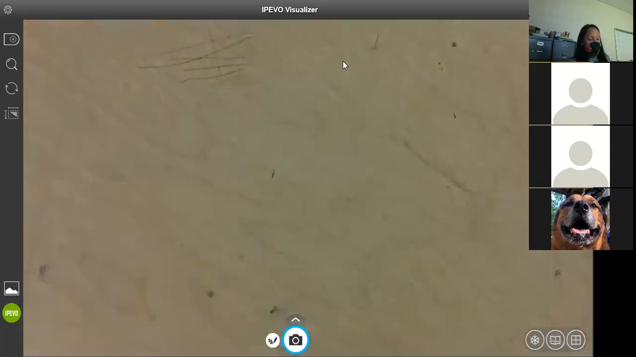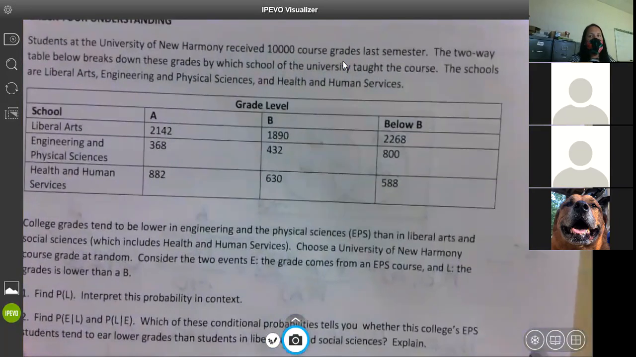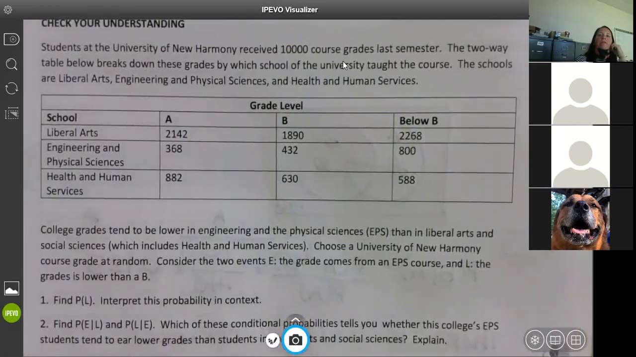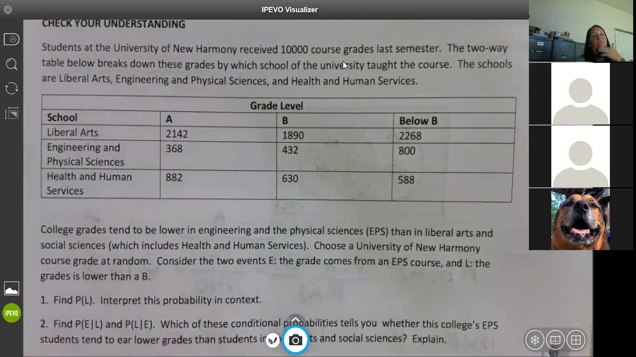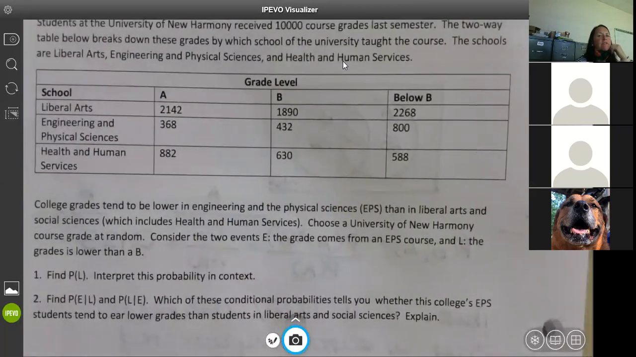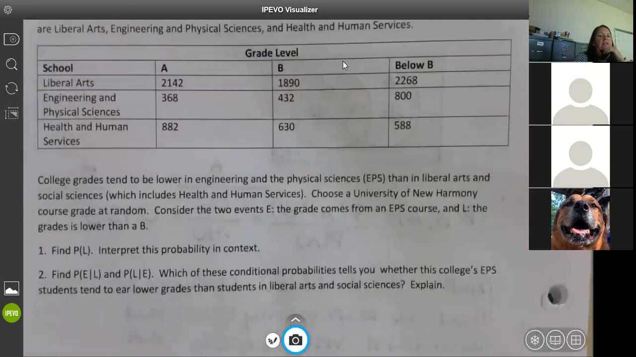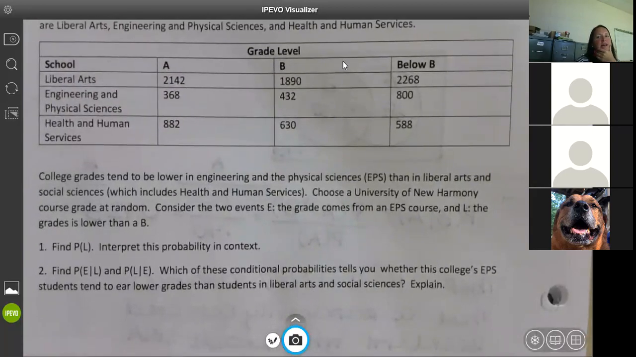All right, check your understanding. Students at the University of New Harmony received 10,000 course grades last semester. The 2A table below breaks down the grades by which school of the university taught the course. The schools are liberal arts, engineering and physical sciences, and health and human services. College grades tend to be lower in engineering and the physical sciences, EPS, than in liberal arts and social studies, which includes health and human services. Choosing a University of New Harmony course grade at random, consider the two events. E, the grade comes from an EPS course, and L, the grade is lower than a B. Find the probability of L. Interpret this probability in context.